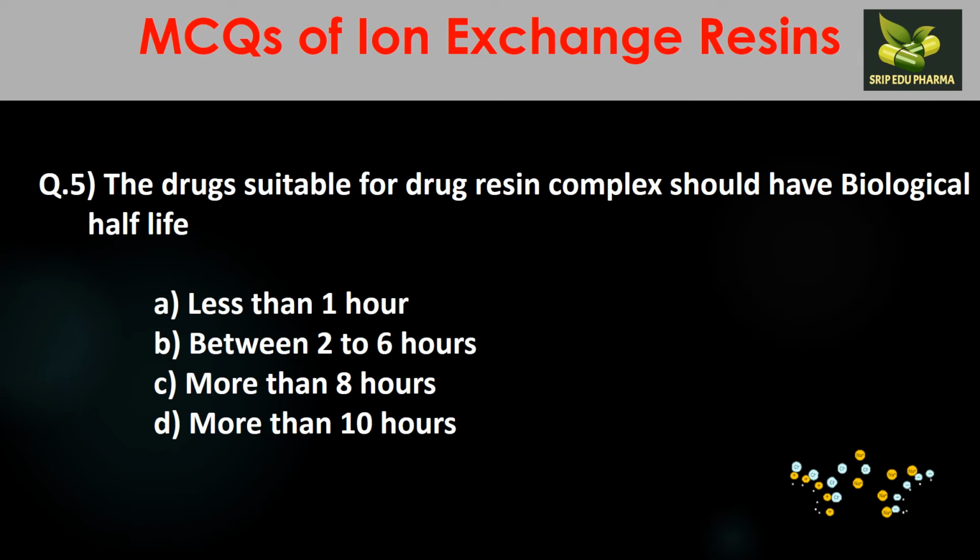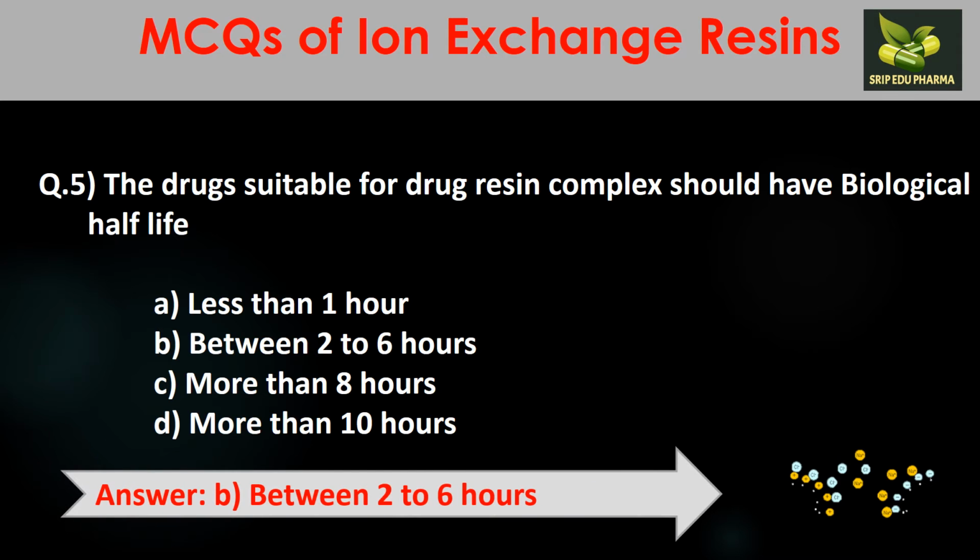Question number 5. The drugs suitable for a drug resin complex should have a biological half-life: A. Less than 1 hour, B. Between 2 to 6 hours, C. More than 8 hours, or D. More than 10 hours. The answer will be between 2 to 6 hours. Less than 2 hours or more than 6 hours is difficult to prepare. So the answer will be B.